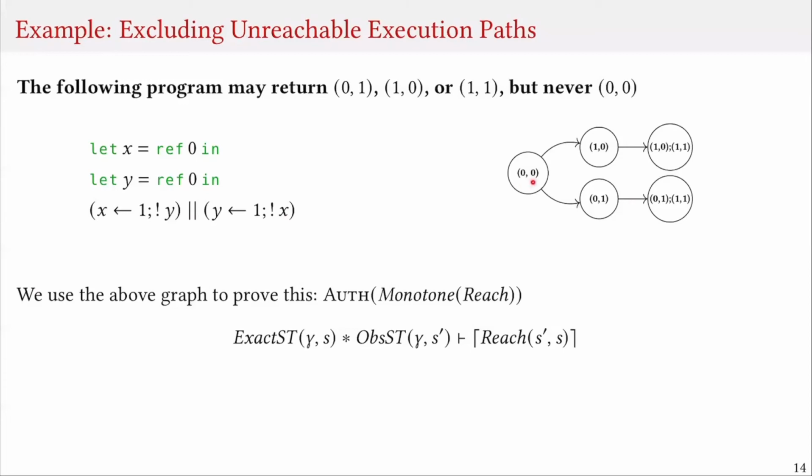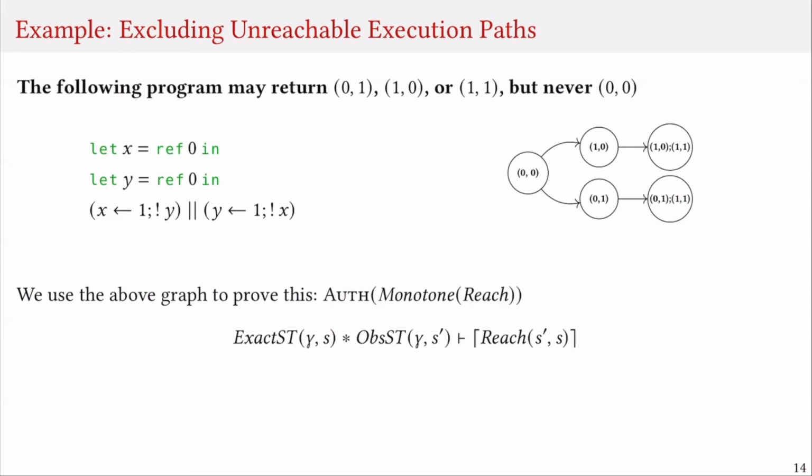The values can be 0 and 0, and then they can be updated to 1, 0, or 0, 1, and then subsequently to 1, 1. In order to prove that this program never returns the pair 0, 0, we use the authoritative PCM over the monotone PCM on the reachability relation of this graph.